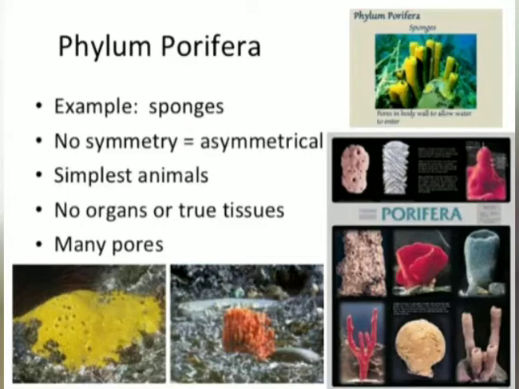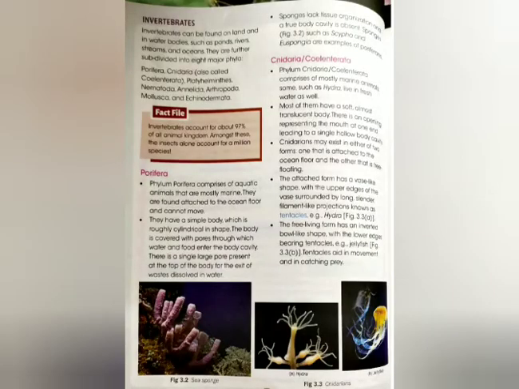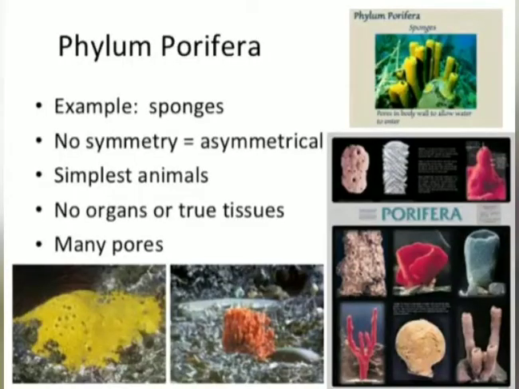The animals have a large number of pores on the body, through which the water containing food and oxygen enters their body cavity. There is a large single pore present on the top of the body, from which the waste containing water is passed out from the body. They are found attached to the ocean floor and cannot move. They lack tissue organization and a true body cavity. Body cavity means any space in the animal's body. Examples of Porifera are sponges, Scypha, Spongilla, etc.